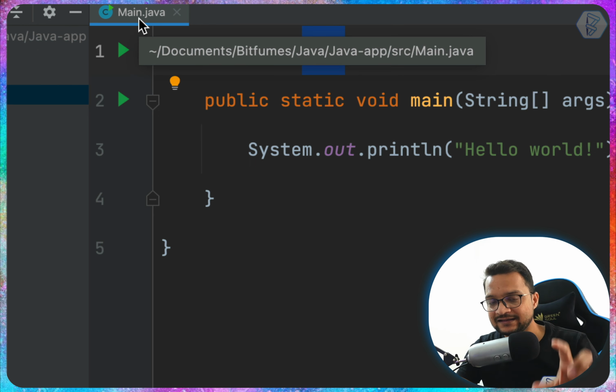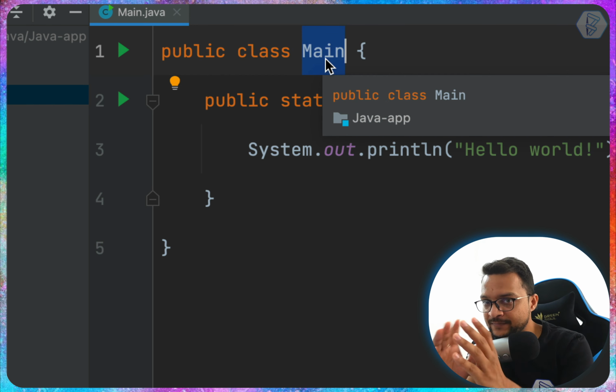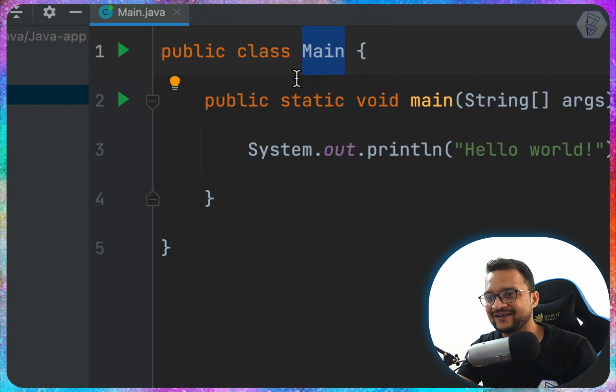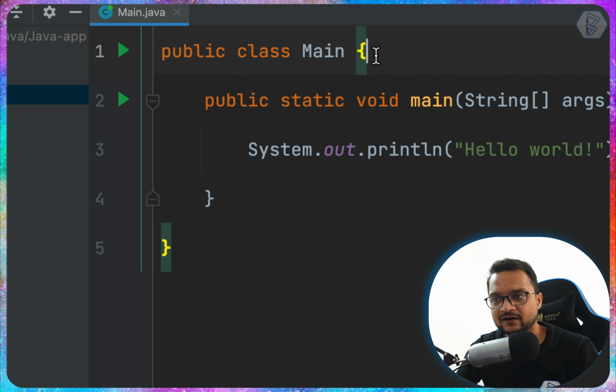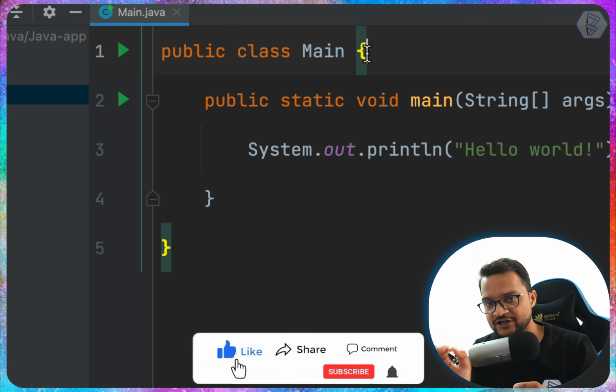So the file name is main with a capital M, and that's why the class name is main with a capital M. Okay. Then we have these curly braces, starting and closing. See, when I click here, either right side or left side of this curly bracket, you can see it's highlighted, and this is why we have used this IDE, IntelliJ.